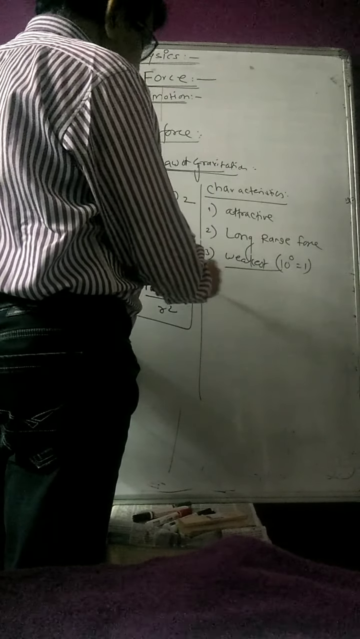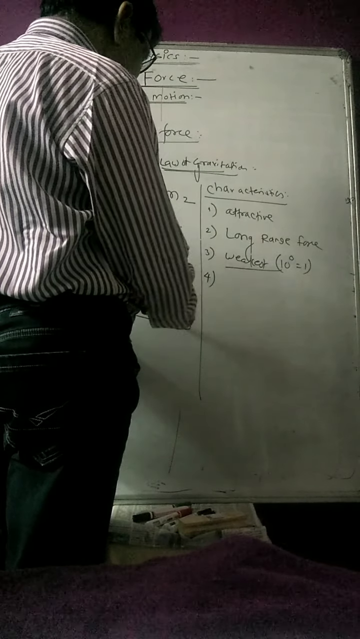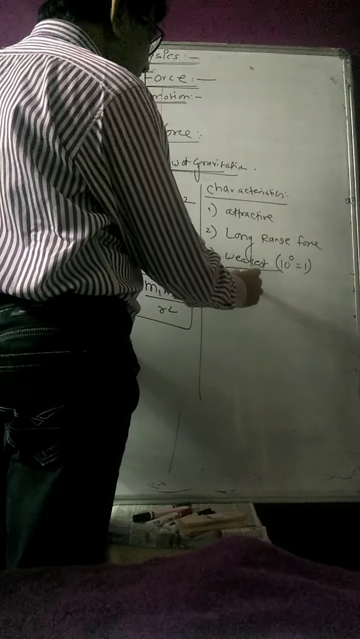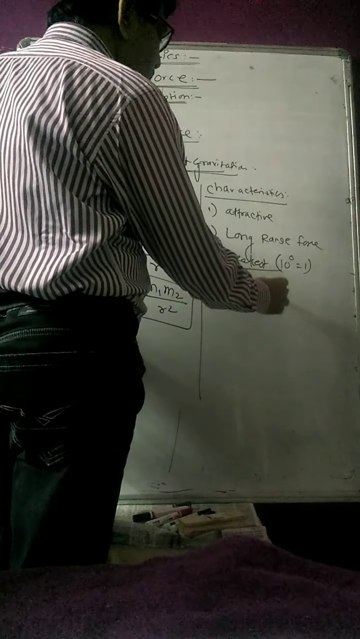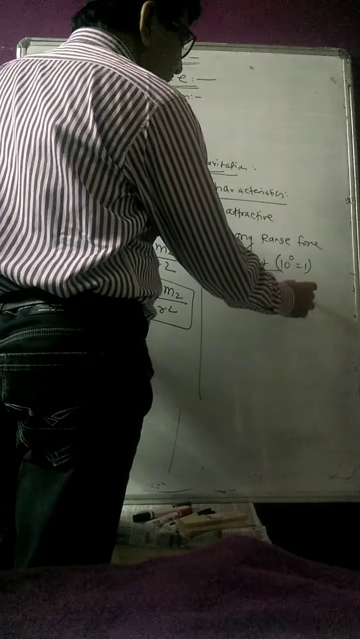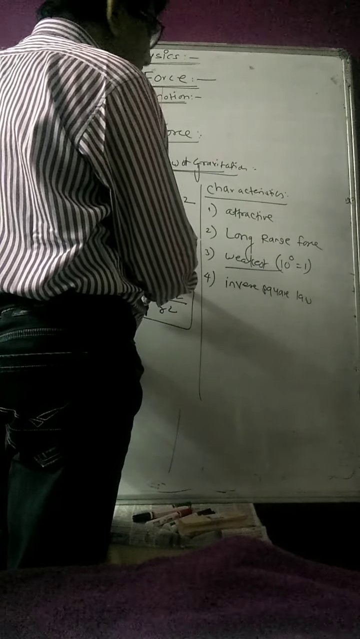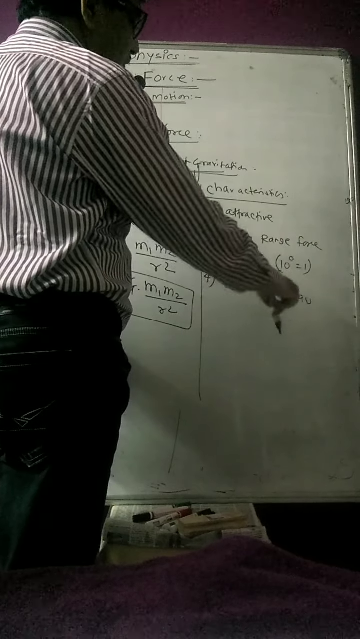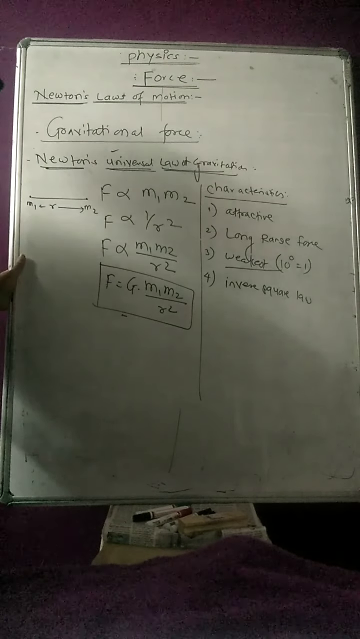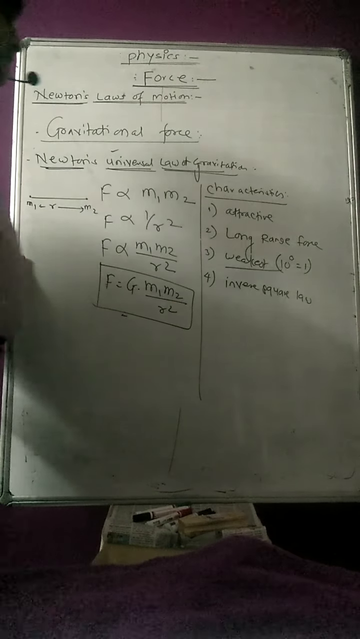Next characteristic, it obeys the inverse square law. So why is it called the inverse square law? Because it is always inversely proportional to r square. F is inversely proportional to r square. Therefore it obeys the inverse square law.